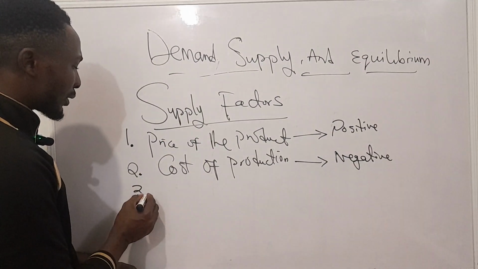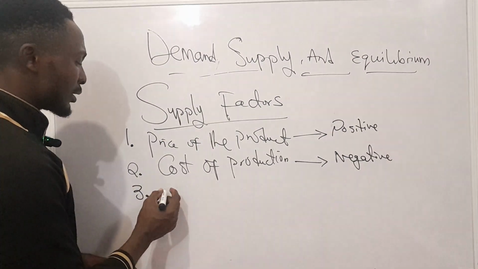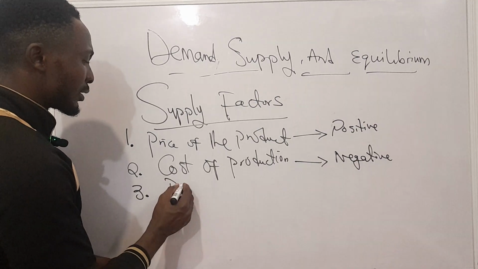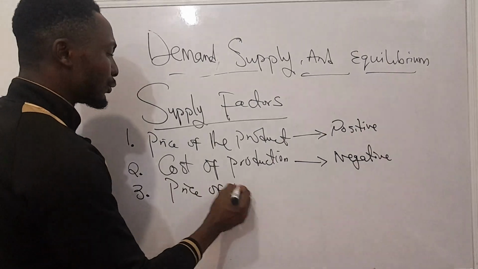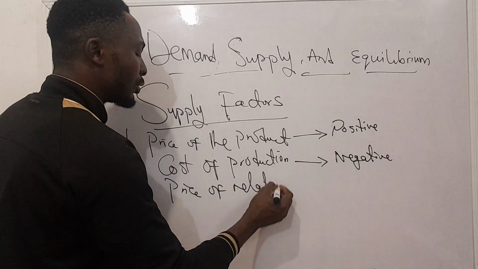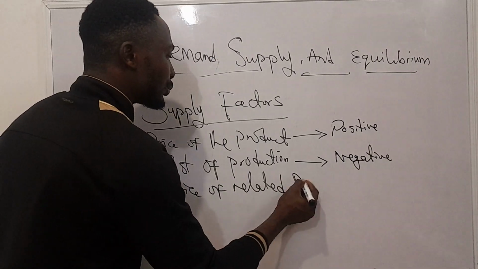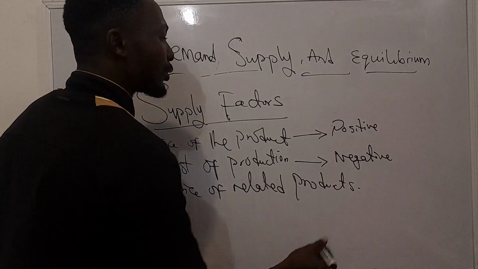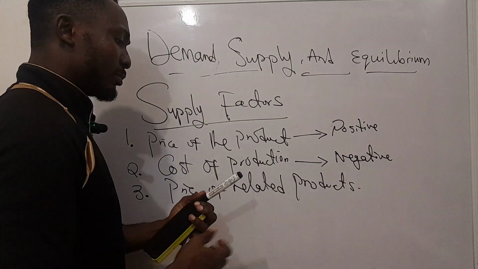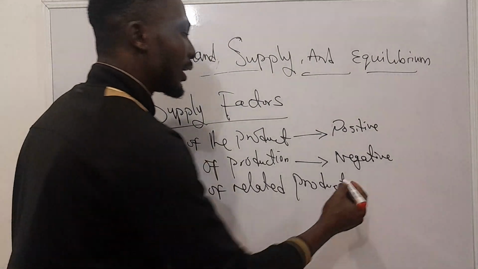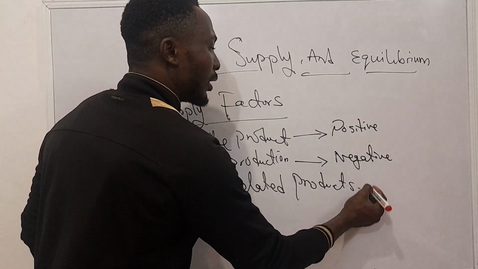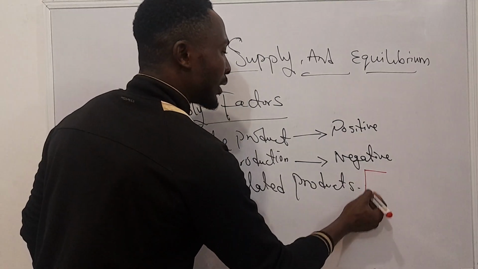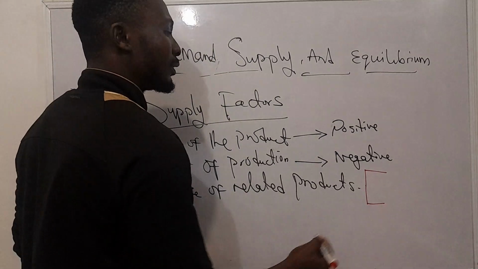Now, another important factor here is the price of related products, or the price of other products. Like we did in demand, we can look at it from two perspectives.